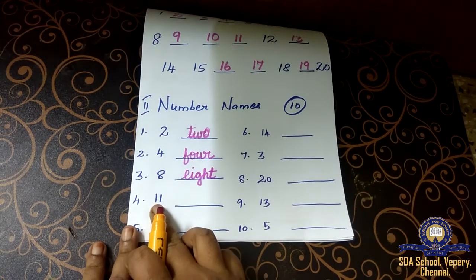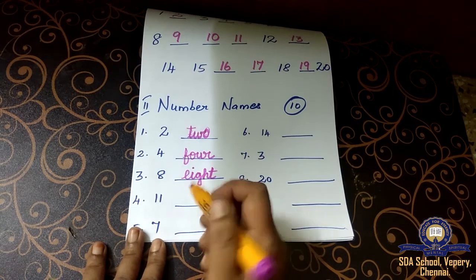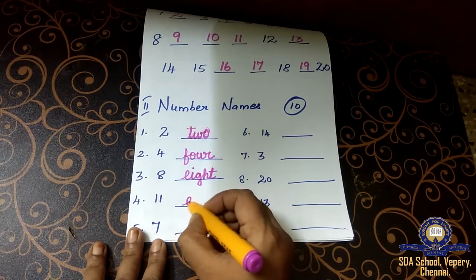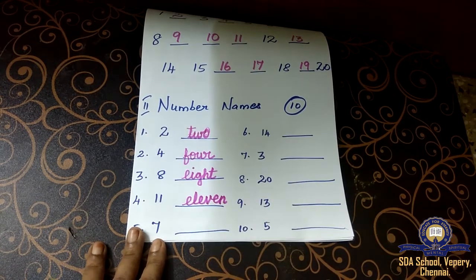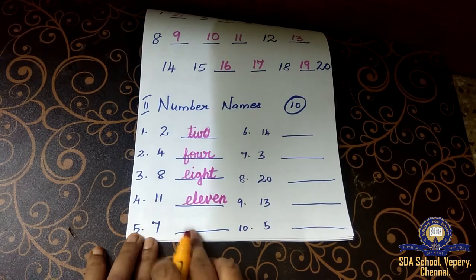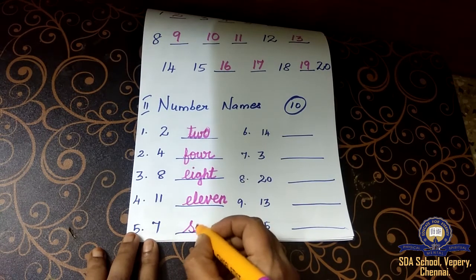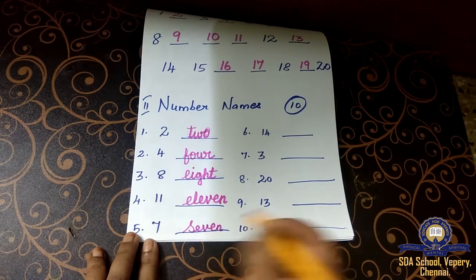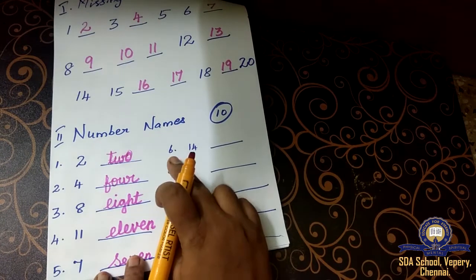The next number is 11. You have to write the spelling for 11. In this dash, you have to write the spelling for 11. E-L-E-V-E-N. 11. The next number is, fifth question, the number is 7. So you have to write the number name for 7. You have to write the spelling for 7. S-E-V-E-N. 7.